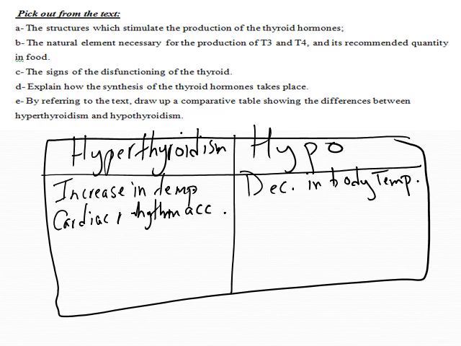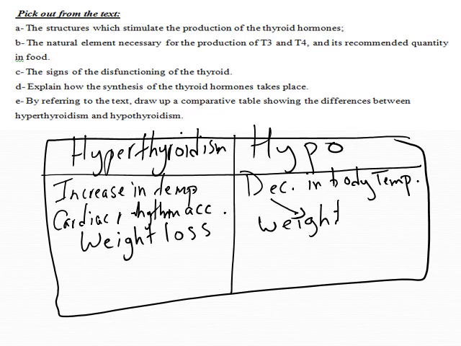This is deceleration, or you can say decrease. You can have here weight loss, and in the case of hypothyroidism we have weight gain. We have here diarrhea, while the opposite here is constipation.